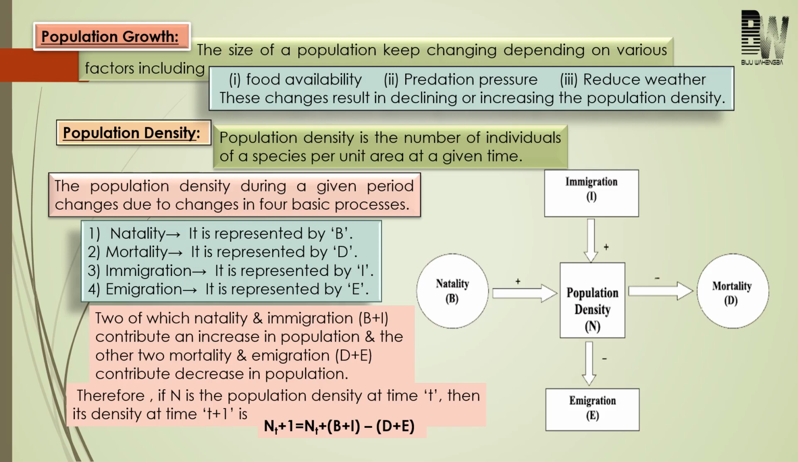Which factors? Natality and immigration, they are responsible for an increase in population density. The other two factors, that is mortality and emigration, they are responsible for what? A decrease in population density.